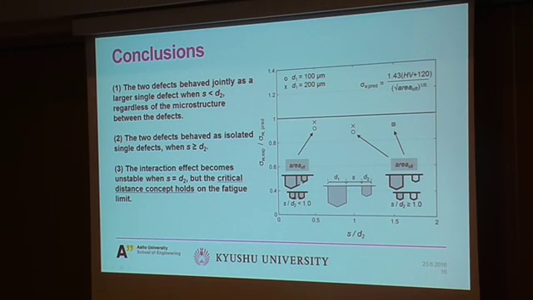As conclusions, two defects always behave like a larger single defect when the distance is smaller than the critical distance. On the other hand, they behave like isolated single defects when the distance is larger than the critical distance. The interaction effect becomes unstable at the critical distance, but the analytical critical distance holds.